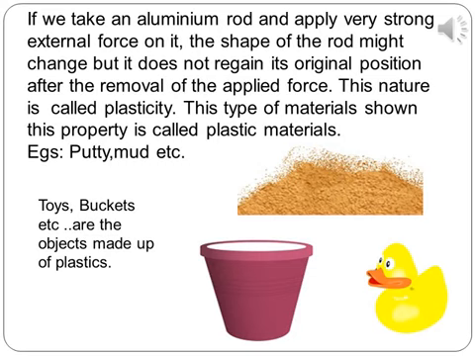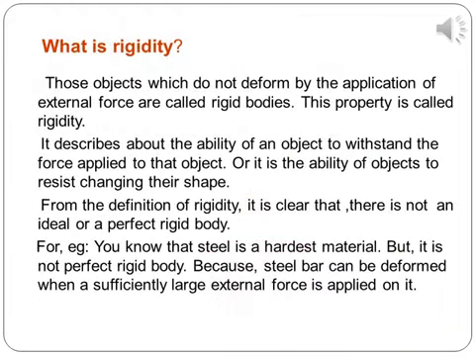In general, it is the property shown by deformed bodies which are unable to regain their original shape after the removal of the applied external force. Materials showing this property are called plastic materials. Example: putty, mud, etc.